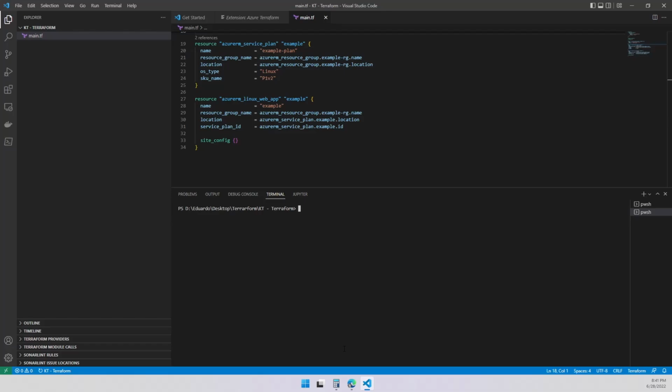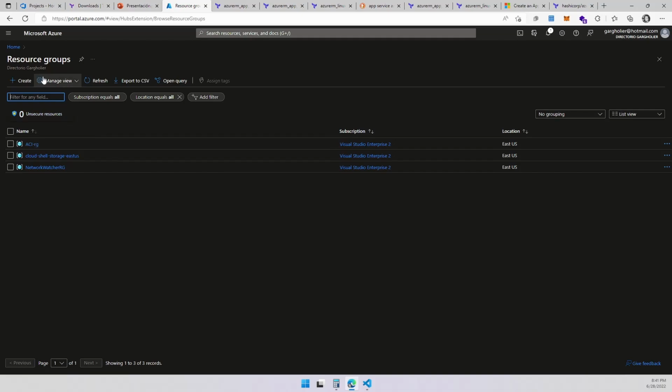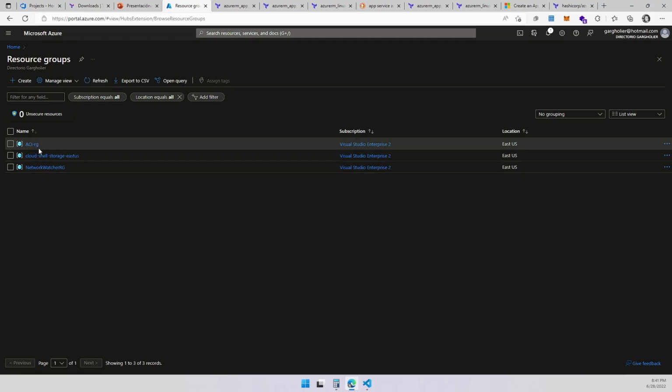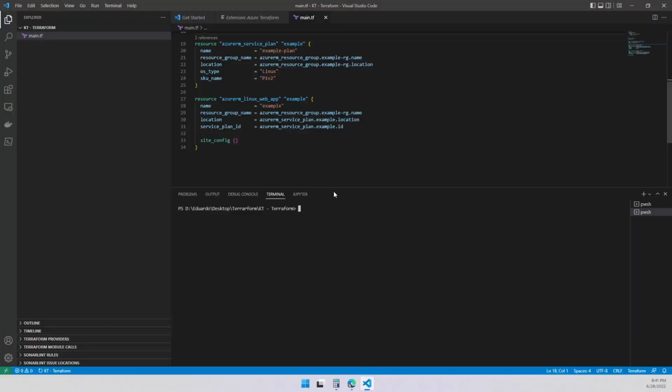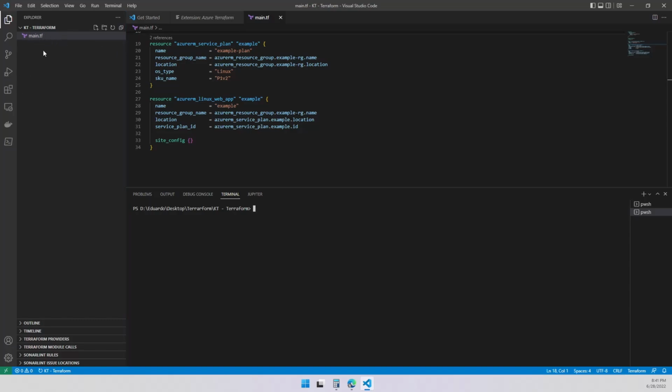Let me clear the screen again. Let me show you my subscription. So let's go back to Azure for a second. And I'm going to show you, I don't have plenty of resources. I don't have any example RG resources. The only thing I got is these 3 resource groups, right? So it is an empty thing. So what am I going to do first? Watch my left over here so you can see changes on this side of the screen.